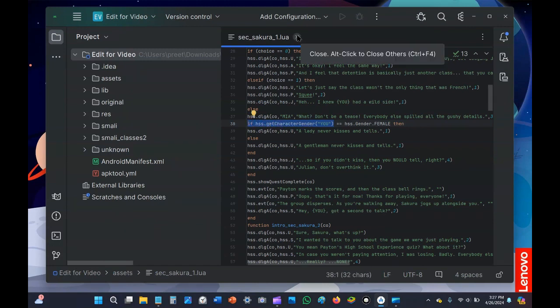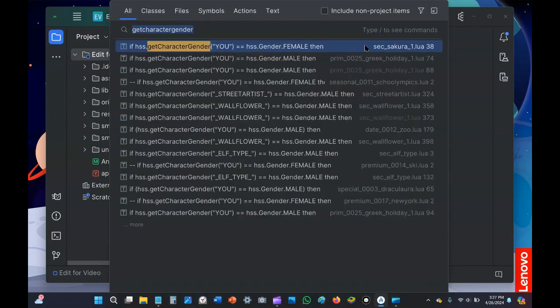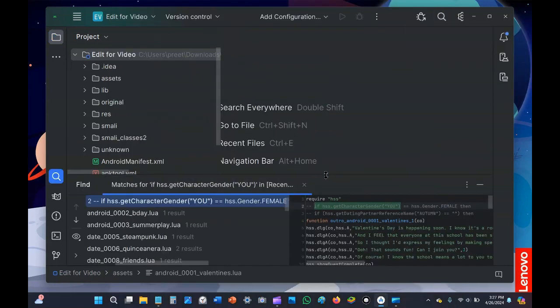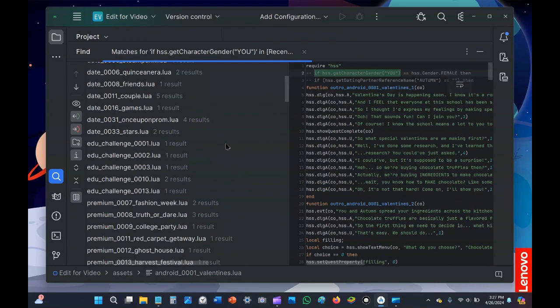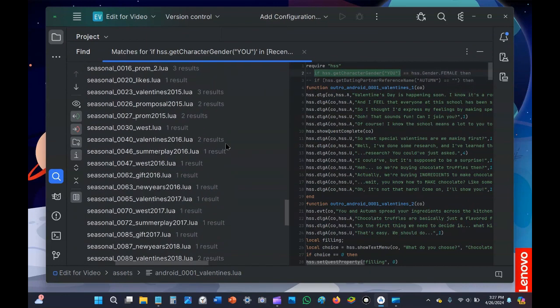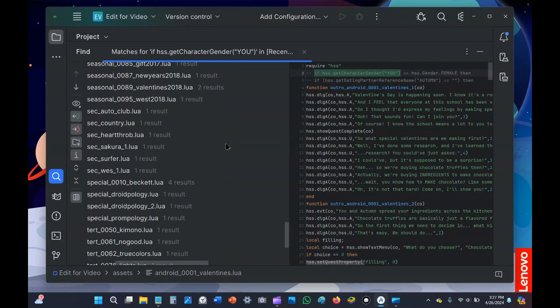This can also apply to get character gender for anything inside this parentheses. So we're looking only for get character u. And in order to see everything, I would click on Open in Find Tool window. And so then I can scroll through literally every quest where get character u shows up.